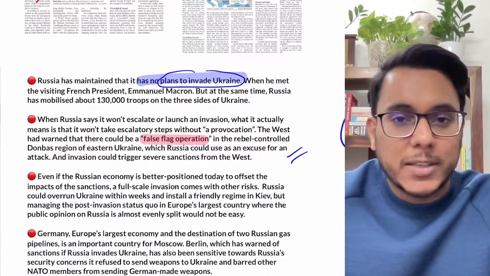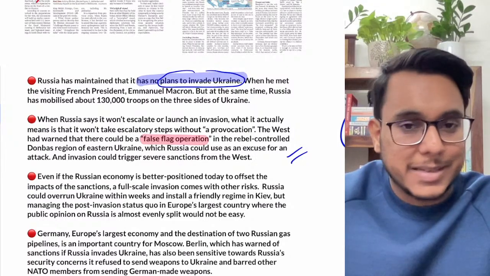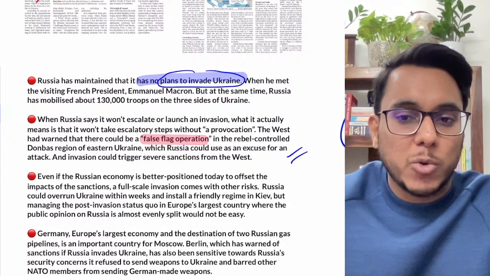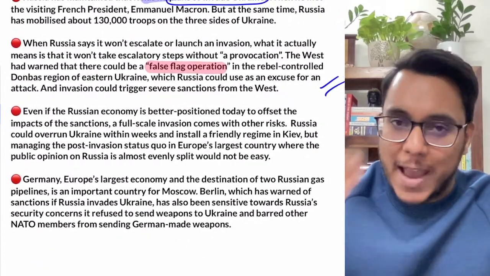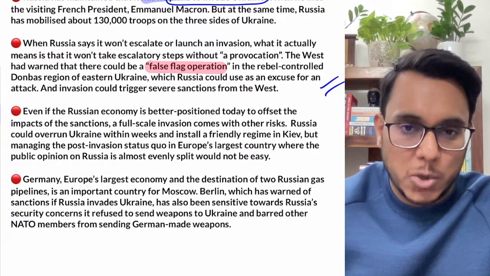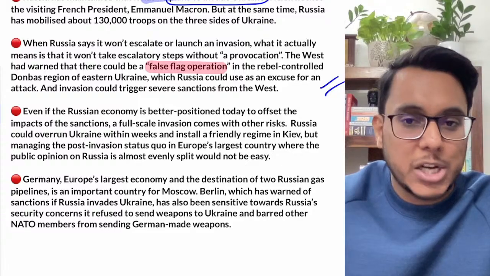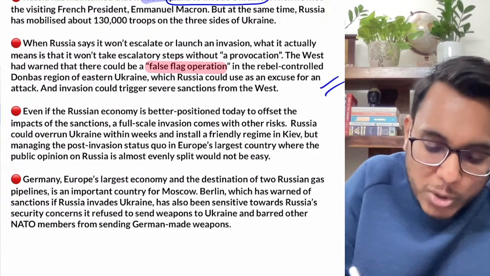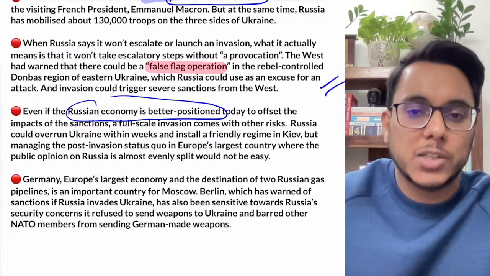Now guys, as all this is going on, every day there are a lot of new developments coming. Every daily development you need not follow. Now it has been said that if Russia carries out any attack against Ukraine, then severe sanctions will be imposed on Russia. Russian economy is better positioned and can actually bear the sanctions for some time.